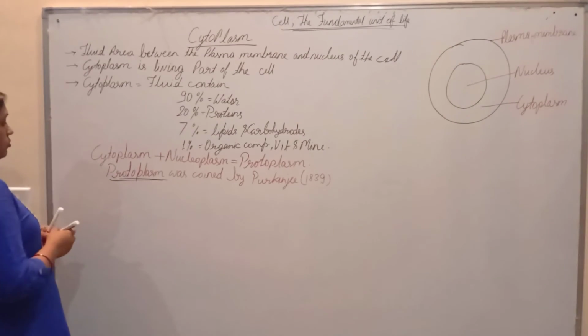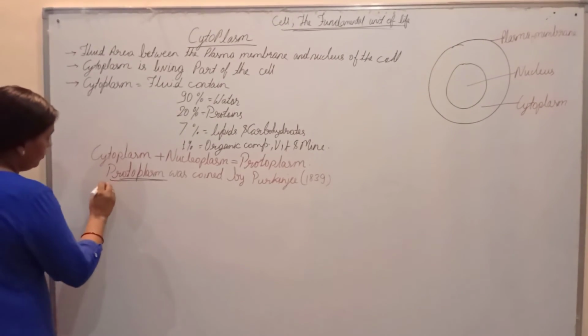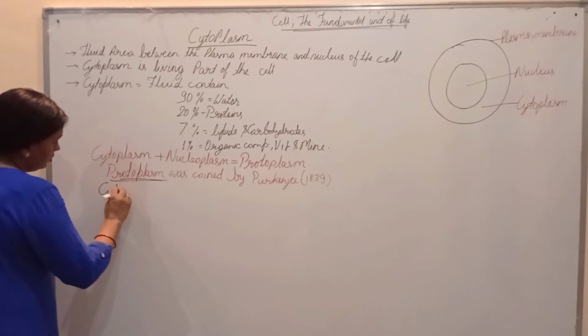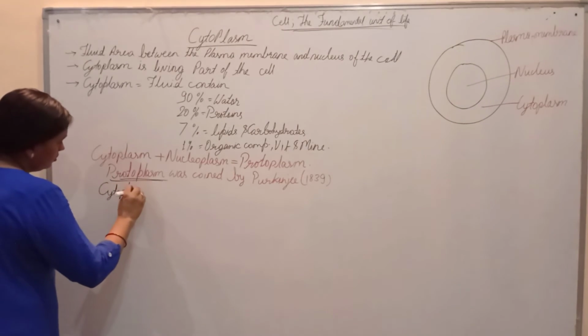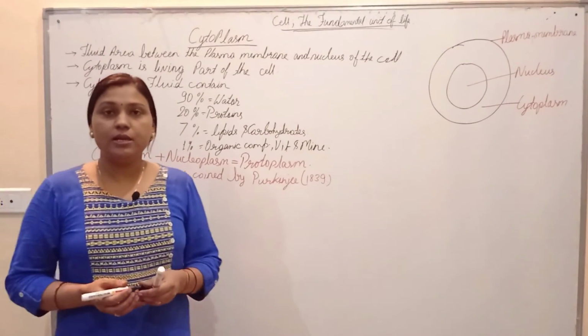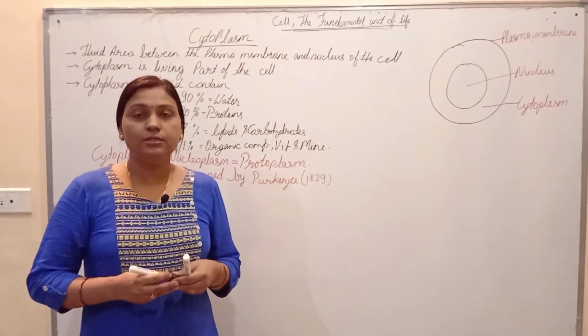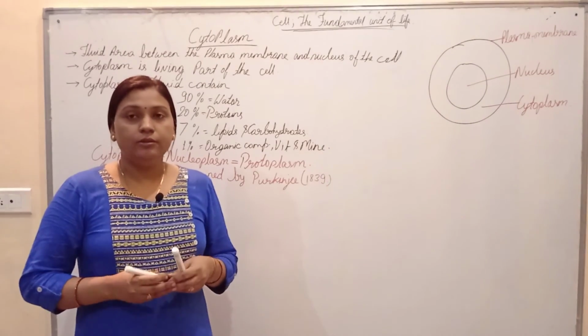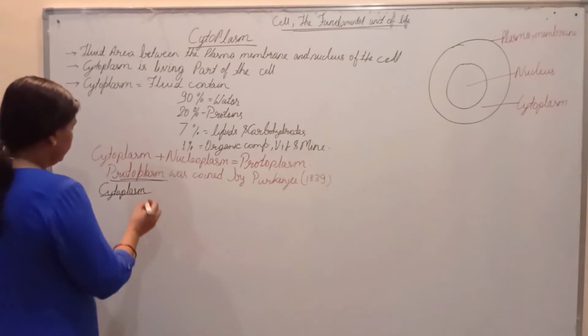And now cytoplasm is a very important fluid part. In this cytoplasm, different cell organelles are embedded and they are very useful.